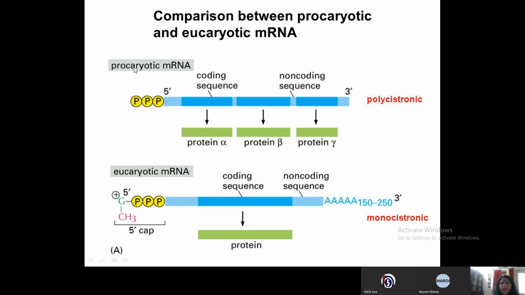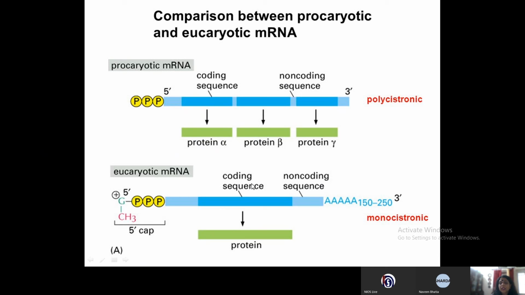In prokaryotes, the mRNA that is formed is polycistronic. Polycistronic means that it is coding for proteins alpha, beta, gamma, and there is one promoter and one terminator sequence. But in eukaryotes, it is monocistronic.